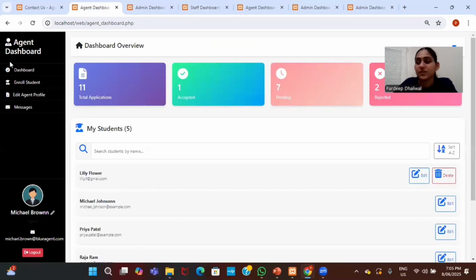This is the agent dashboard, where agents can manage their leads and track their performance. You can check the enrollments, everything is here. This is the dashboard of the agent.